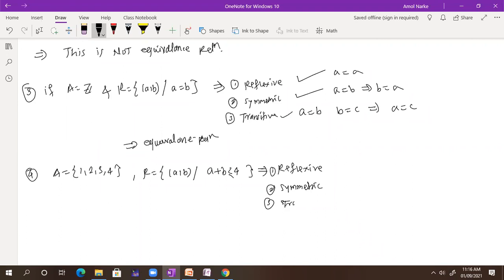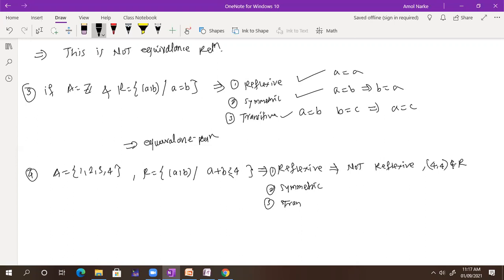Because 4 comma 4 can be an element. Correct. This relation does not contain 4 comma 4. Whether 4 comma 4 belongs to that relation? No.